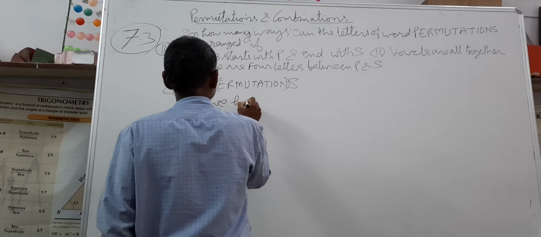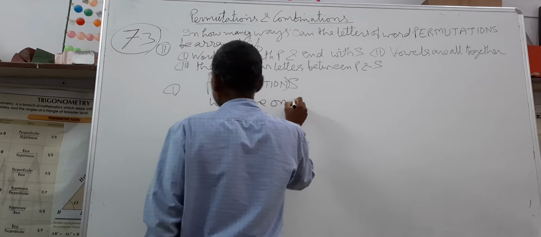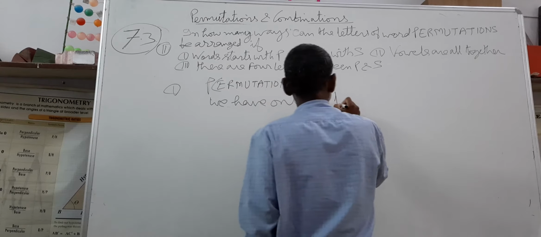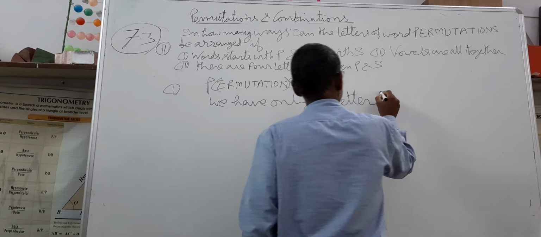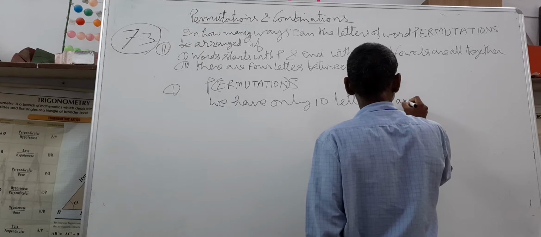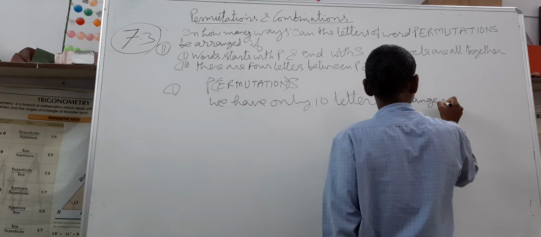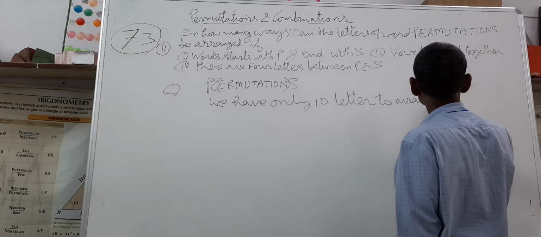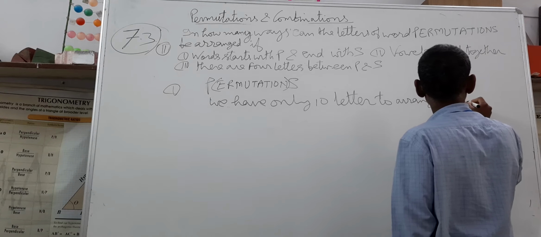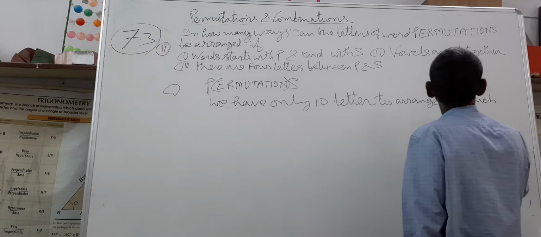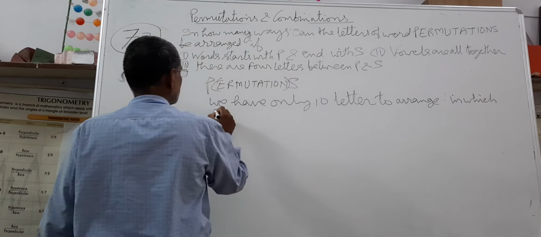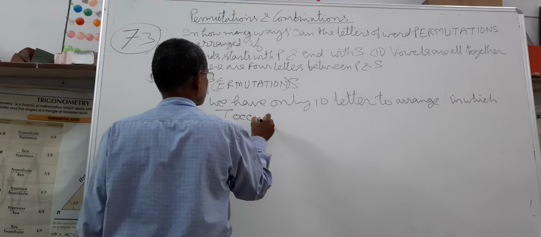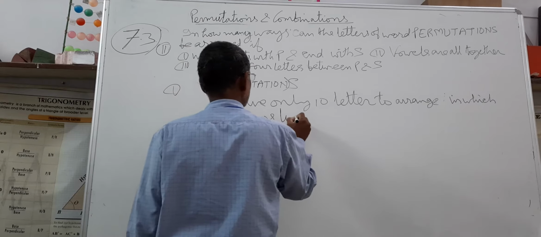We have only 10 letters to arrange, in which T occurs 2 times.